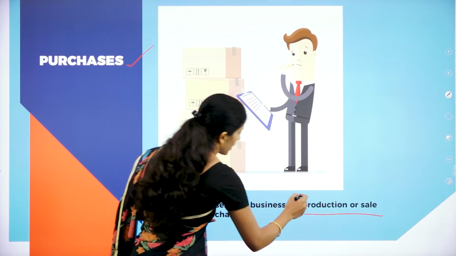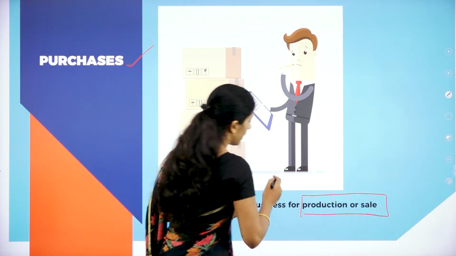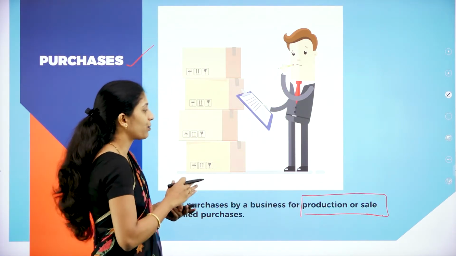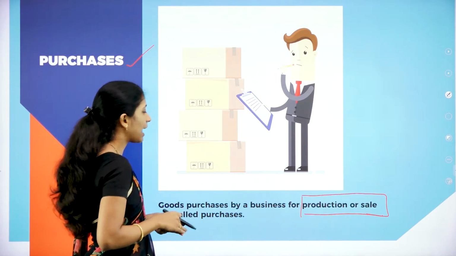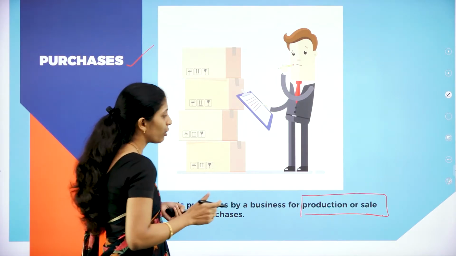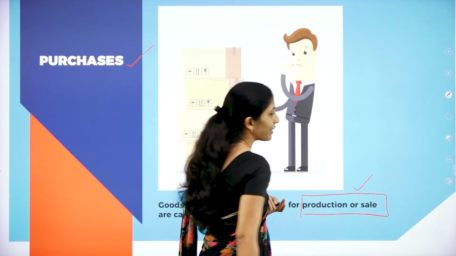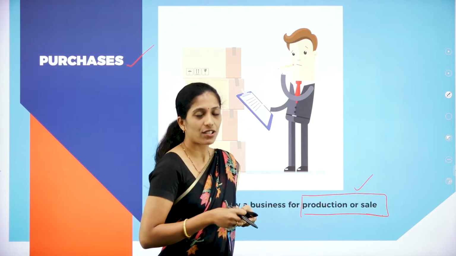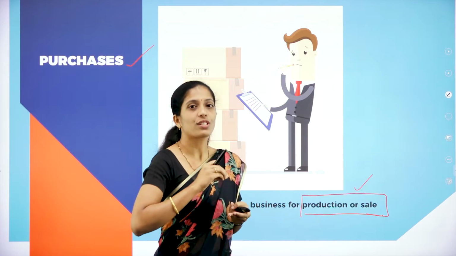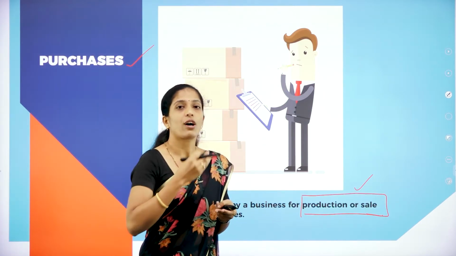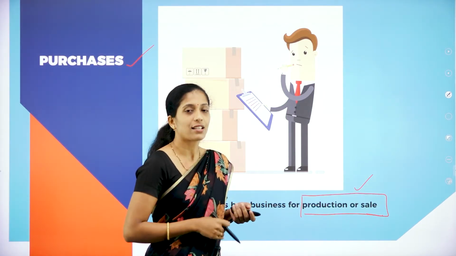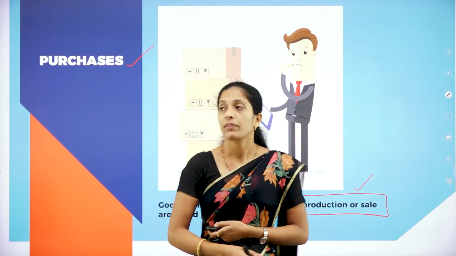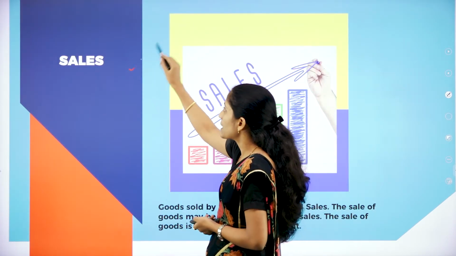So here purchase in accounting is considered as the purchase by the business for production or sale. So here also it is not used for personal use. So here something is purchased in order to produce the finished goods or in order to sell to others. So that is called as what? Purchase. And the next accounting term is sales.